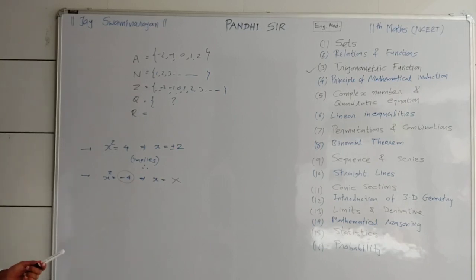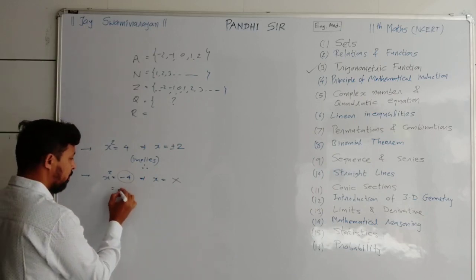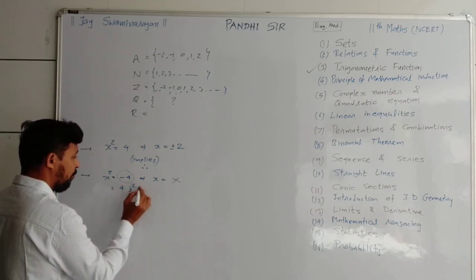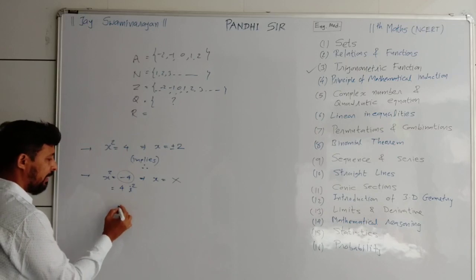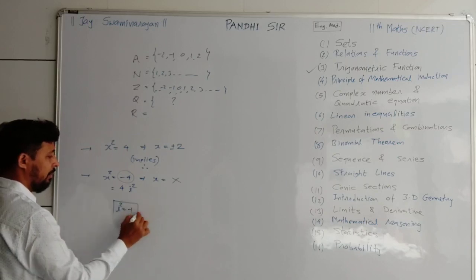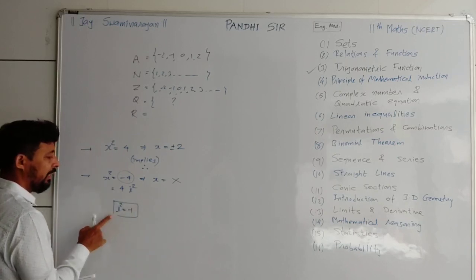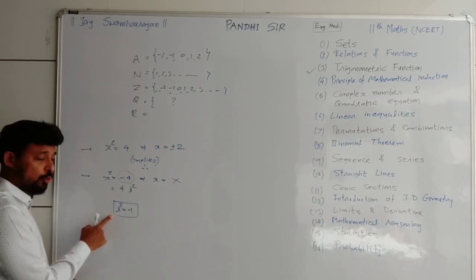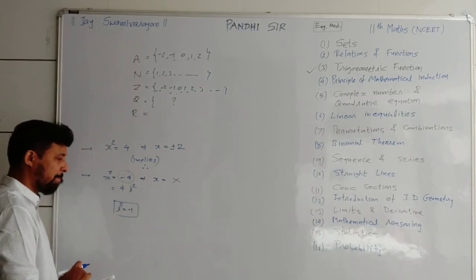So what is that exactly? This minus 4 we can write as 4i square. What do you mean by i square? i square is minus 1. A square is never negative, so that's why it is one imaginary number i, such that the square of that number is minus 1.